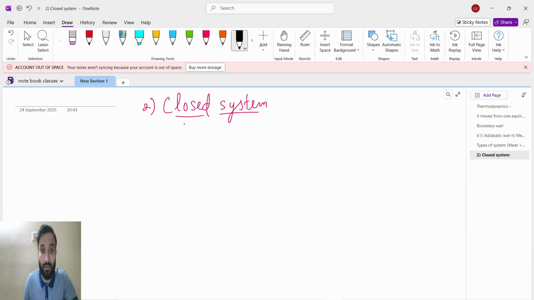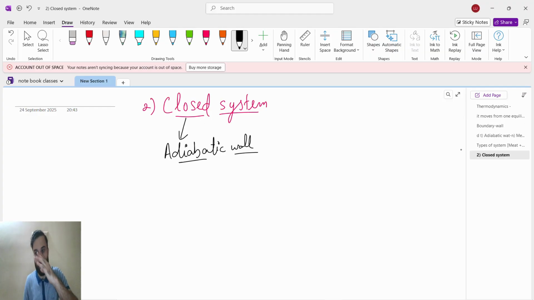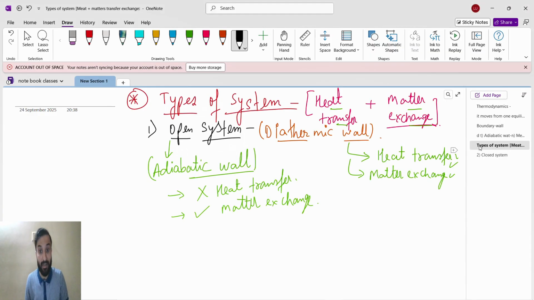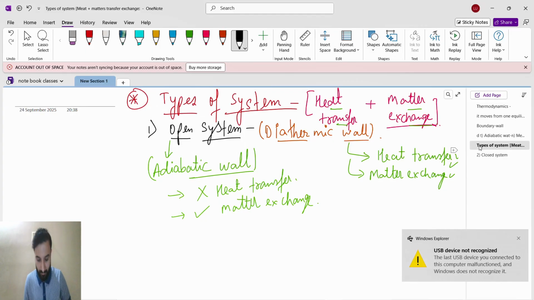Now guys, again with a closed system, suppose I take an adiabatic wall. Handwriting guys, I know, don't worry about that. I'm writing after two months on this pen and this pad, so it is happening like this, but don't worry. From the next two videos it will be proper.